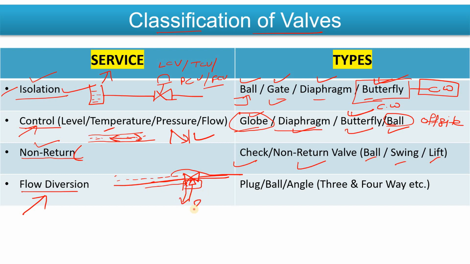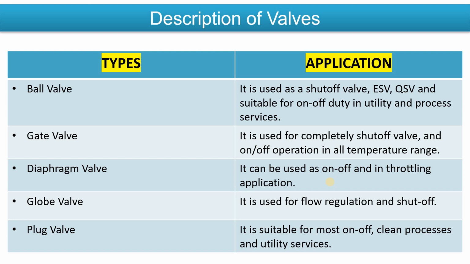So here you can use a three-way valve, and similarly you can use a four-way valve. That is the meaning of flow diversion. The service is flow diversion. In that case, you can use a three-way plug valve, three-way ball valve, three-way or four-way plug valve, ball valve, or angle valve. Are you getting my point? I am trying to explain in layman language so that you can understand my point very easily.